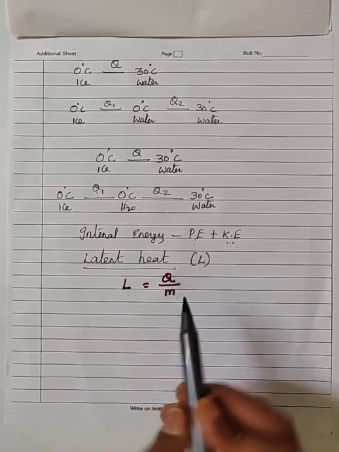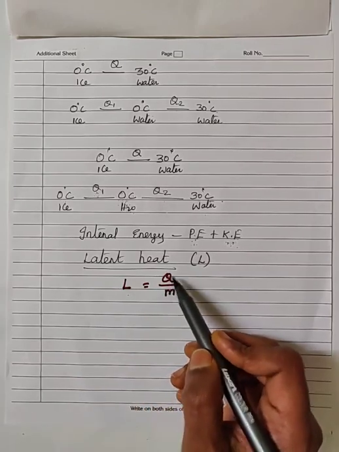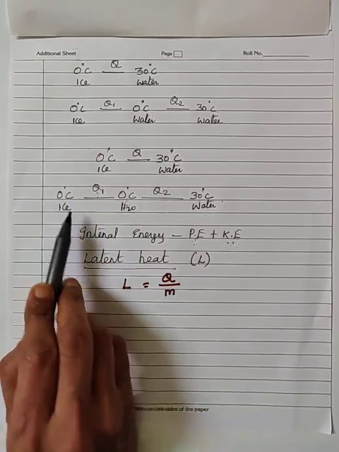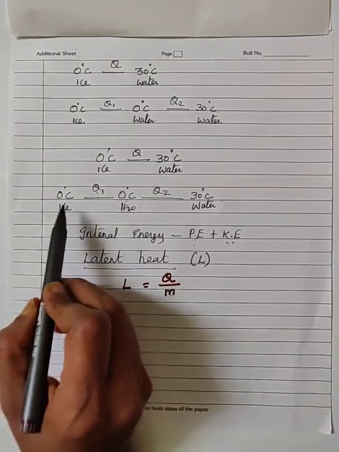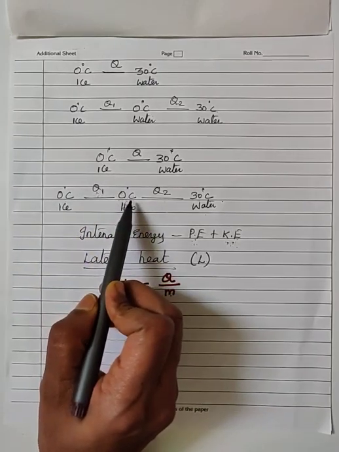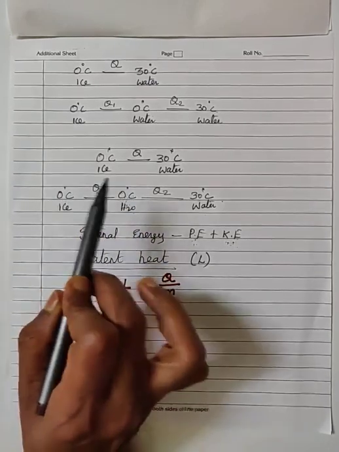Put it in the statement. Latent heat is defined as the quantity of heat energy required to convert unit mass of the substance from one state to other state at constant temperature, or without change in temperature.